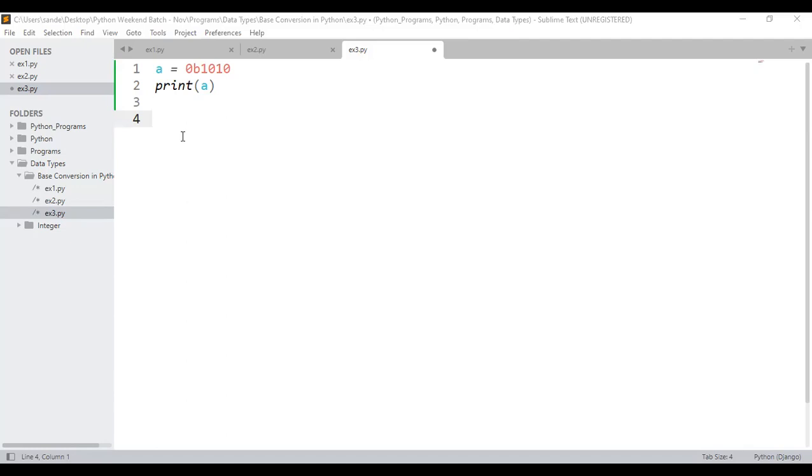Very good. Don't you think I have to use a function called the oct function? See here, that's what I have used. If you consider the function I have used, it happens to be the oct function. I have written oct and passed the binary data 0b1010. If I execute, ultimately I'll be getting the output. Later we will see that.